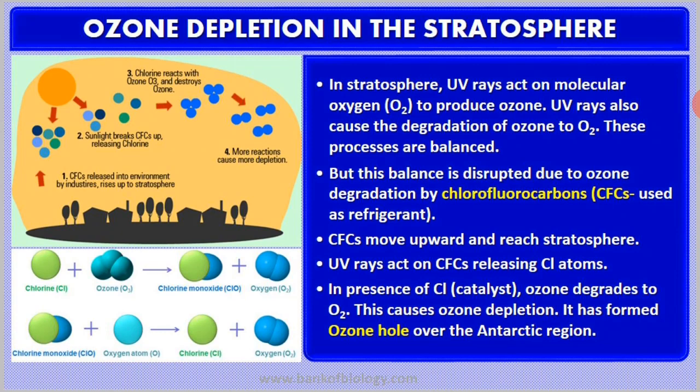Okay, but sometimes what happens, this balance which is maintained is disrupted. So there should always be a balance between the production and degradation of ozone in the stratosphere, no doubt, but sometimes the balance is disrupted. Imbalance is caused because of the degradation of ozone. Instead of forming more and more ozone, there is depletion of ozone, and this degradation of ozone is by CFCs. That is, CFCs is nothing but chlorofluorocarbons.